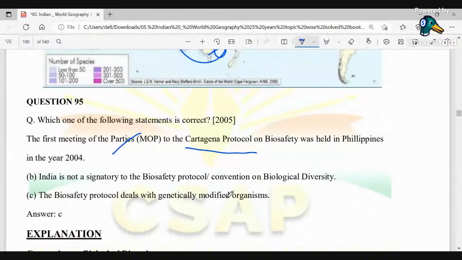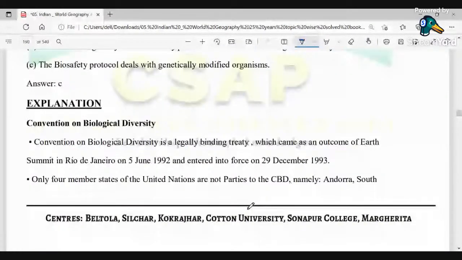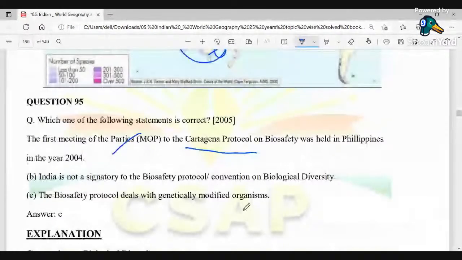Today, regarding India not being a signatory to the Biosafety Protocol or the Convention on Biological Diversity: India is a signatory to the Cartagena Protocol on Biosafety, which India ratified in 2003. So in these options, the C option is basically correct.